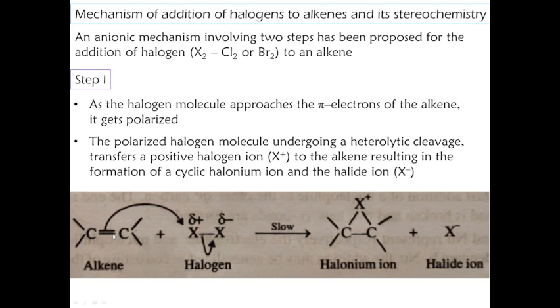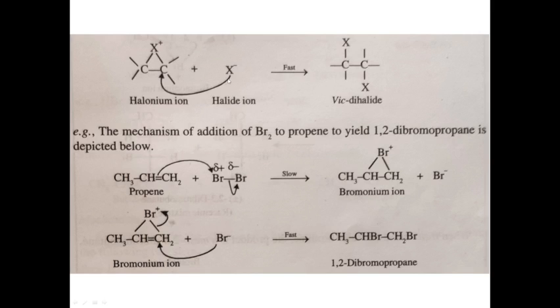So now let us discuss the reaction here. In the second stage, the halide ion or the nucleophile comes from the backside, and it will attack this carbon atom, and this will shift here, and then we get a vicinal dihalide. But these two halogens are in opposite directions. The mechanism of addition of bromine to propene to yield 1,2-dibromopropane is depicted below.